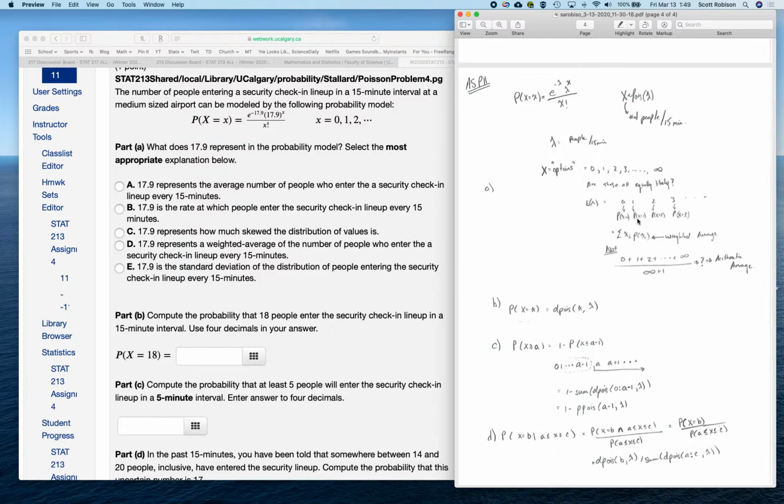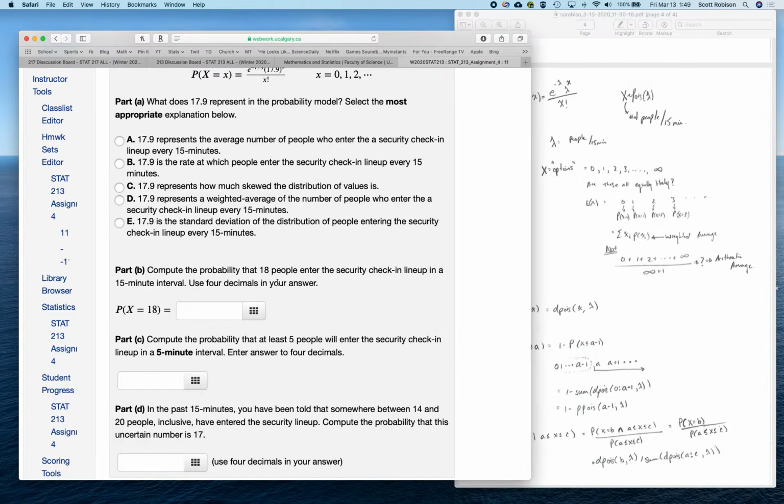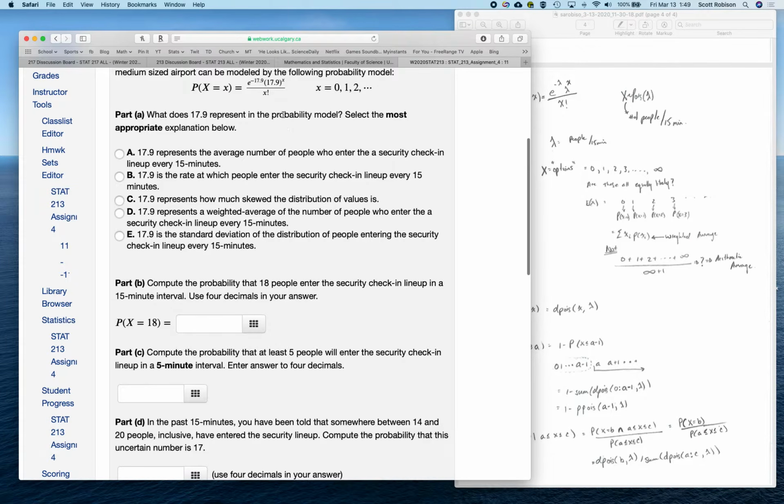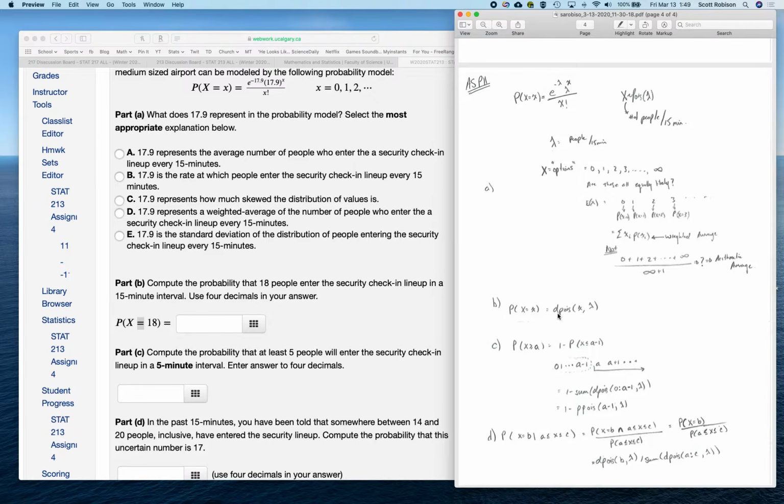We then get to part B, which is saying if you are going to use this probability distribution model, what's the chance that 18, or exactly 18, people show up in the lineup after 15 minutes? In this case, you can just use, because we're using the equal sign, the D command. This is the command that you can use in R. So here I use D, not P and not Q, but D of the distribution name, which is Poisson. And in this case, I'd say D Poisson of 18, and then I would state whatever my lambda appears to be.